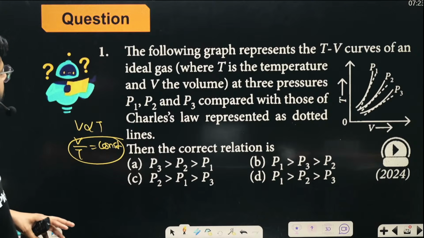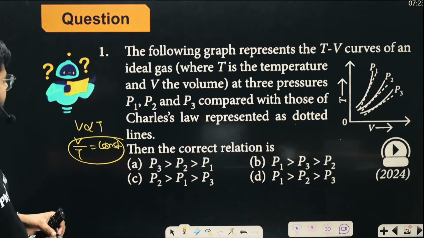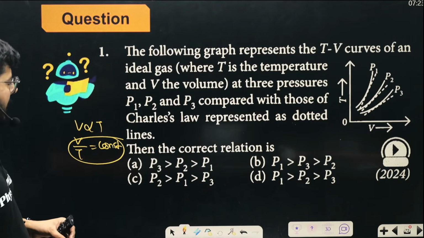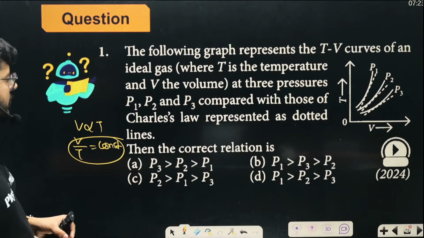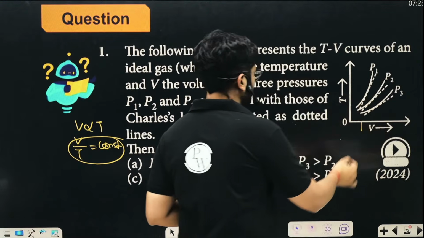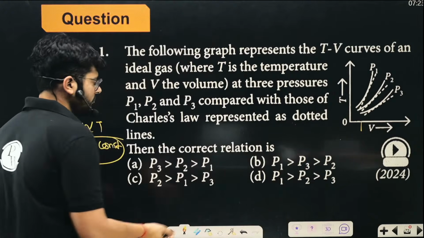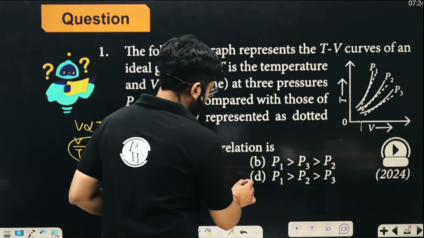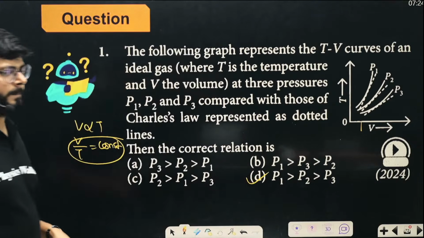At 3 pressures compared to those of Charles' law, what is going to be the correct relation? Okay, so clearly it states that at a given volume the pressure in the first graph is higher, right? And then in the second one and in the third one, at a given volume the pressure in the first one is highest, right? So option D is the right answer. So we don't have to think much about it.